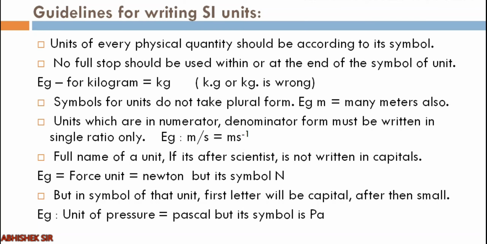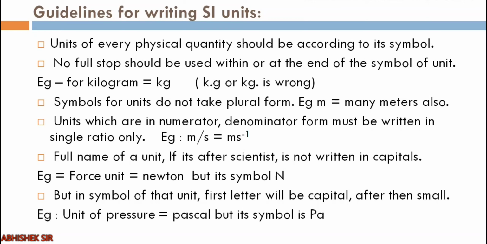But if you write the symbol of newton, the first letter will be capital, N. In the symbol of a unit named after a scientist, the first letter is capital, and any other letters are small. For example, newton had only one letter, N, so it was capital.